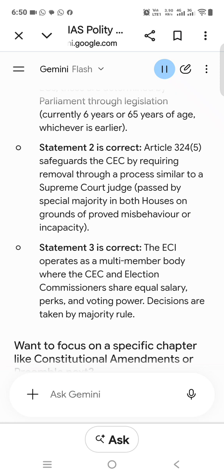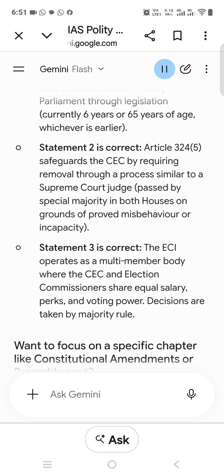A. 1 and 2 only. B. 2 and 3 only. C. 2 only. D. 1, 2, and 3. Correct answer. B. 2 and 3 only. Question 5. Constitutional bodies, Election Commission. With reference to the Election Commission of India, ECI, consider the following statements.